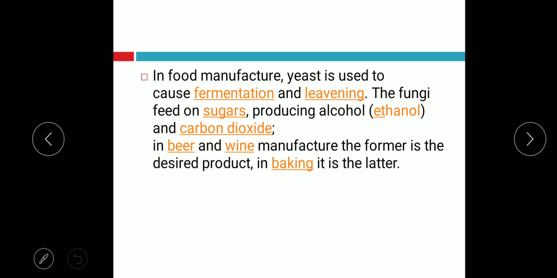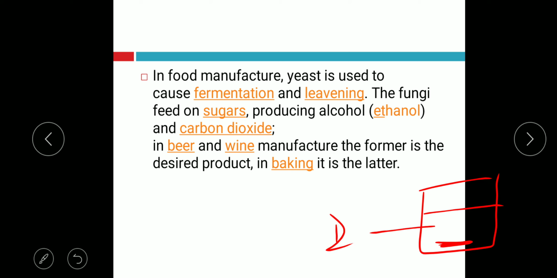What is fermentation? Just now we saw that the anaerobic respiration performed by yeast, which results in the formation of ethanol and carbon dioxide, is known as fermentation. Leavening: when yeast is added to the mixture of the bread, that is dough, what will happen?